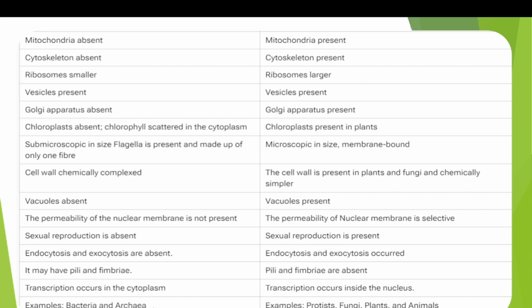Examples of prokaryotes are bacteria and archaea. Bacteria are the modern bacteria, and archaea are extremophiles, living in extreme conditions. Examples of eukaryotes: protists, which are unicellular eukaryotes; fungi, saprophytic organisms; plants, autotrophic photosynthetic organisms; and animals, heterotrophic organisms. These are some differences between prokaryotes and eukaryotes. Thank you.